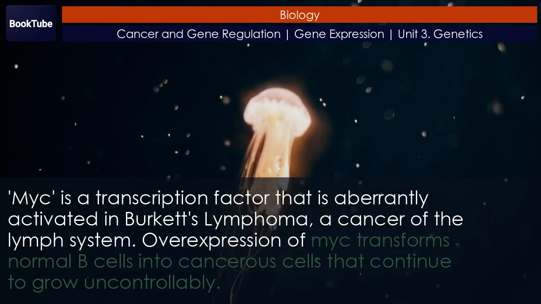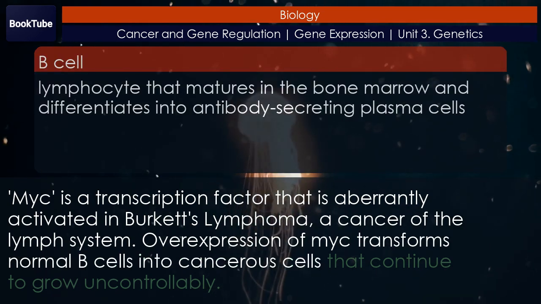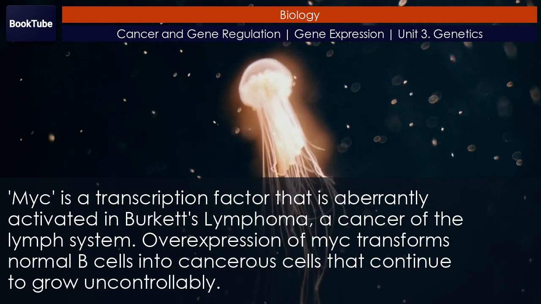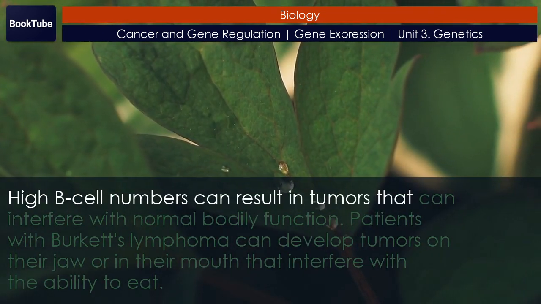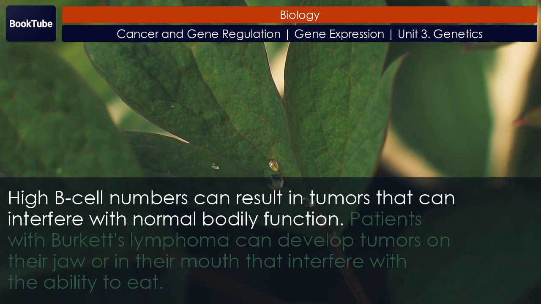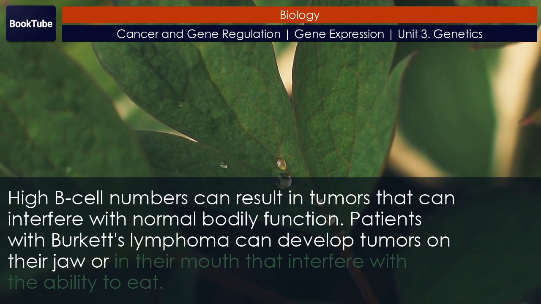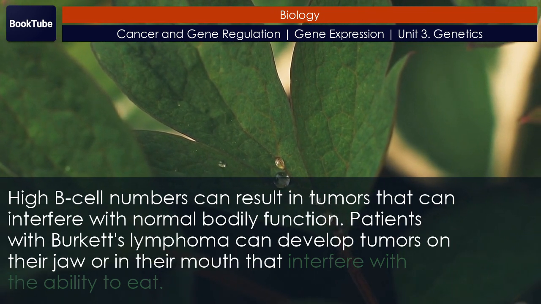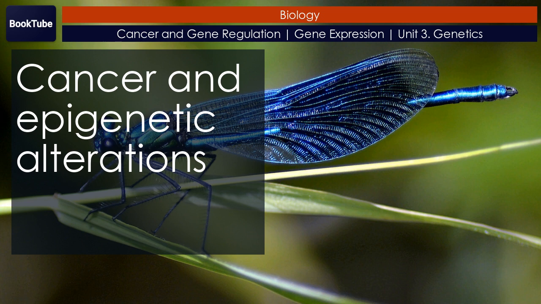Overexpression of MYC transforms normal B cells into cancerous cells that continue to grow uncontrollably. High B cell numbers can result in tumors that can interfere with normal bodily function. Patients with Burkitt's lymphoma can develop tumors on their jaw or in their mouth that interfere with the ability to eat.